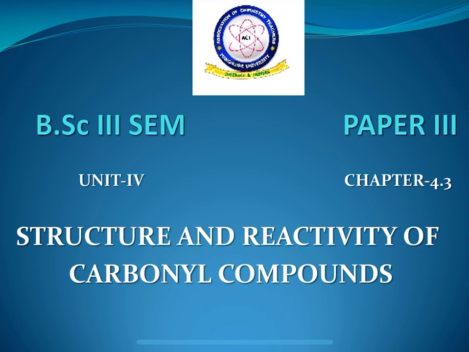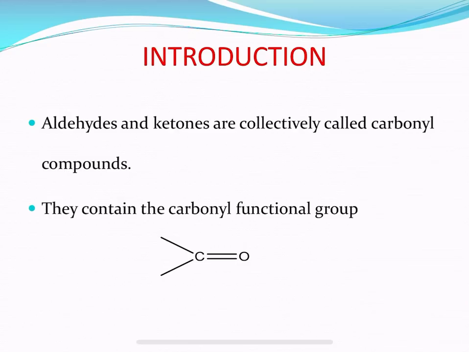The carbonyl group, that is C double bond O, is probably the most important functional group in organic chemistry. These compounds are an integral part of organic chemistry, and their primary members are called aldehydes and ketones and also carboxylic acids. As I said, in this chapter we are concentrating on aldehydes and ketones.